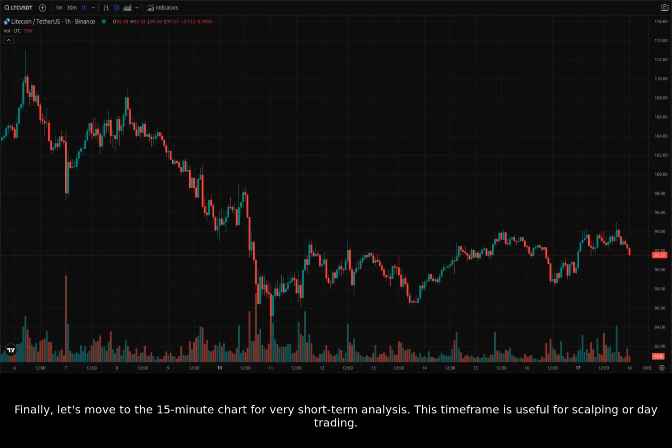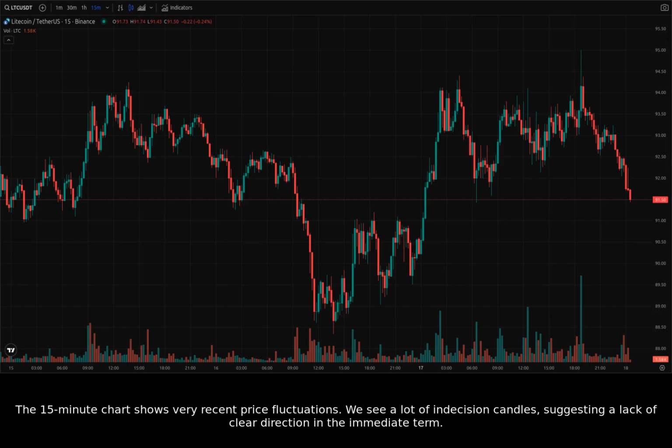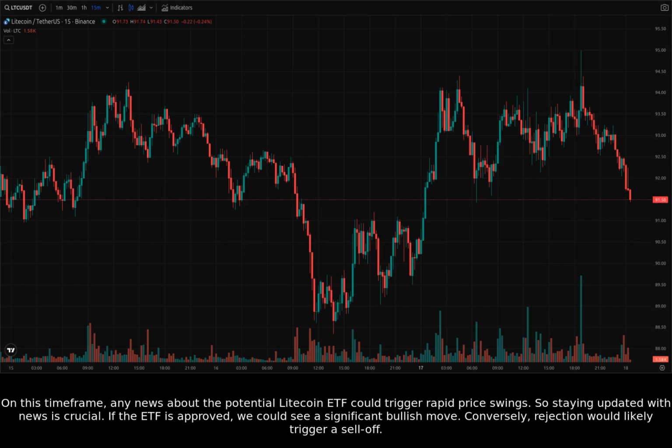This time frame is useful for scalping or day trading. The 15-minute chart shows very recent price fluctuations. We see a lot of indecision candles, suggesting a lack of clear direction in the immediate term. On this time frame, any news about the potential Litecoin ETF could trigger rapid price swings. So staying updated with news is crucial. If the ETF is approved, we could see a significant bullish move. Conversely, rejection would likely trigger a sell-off.